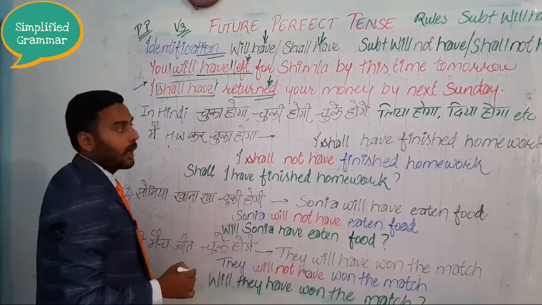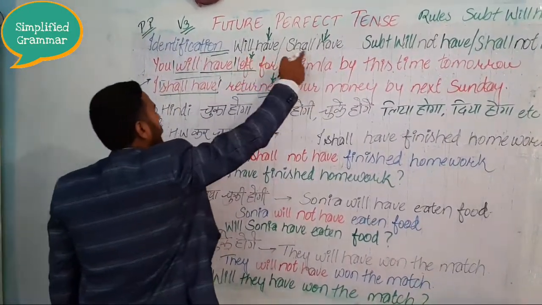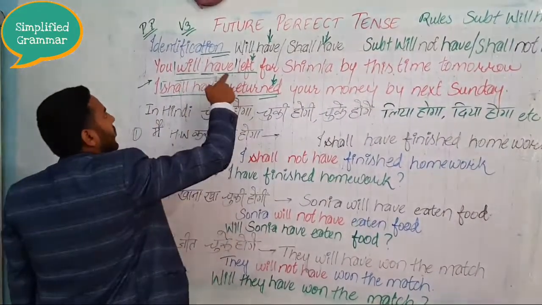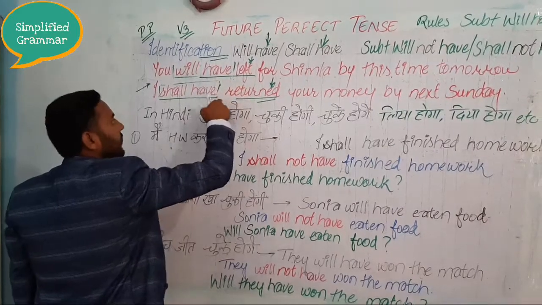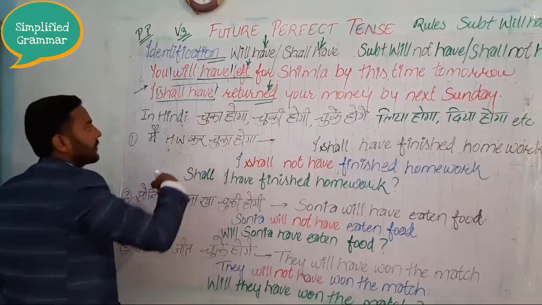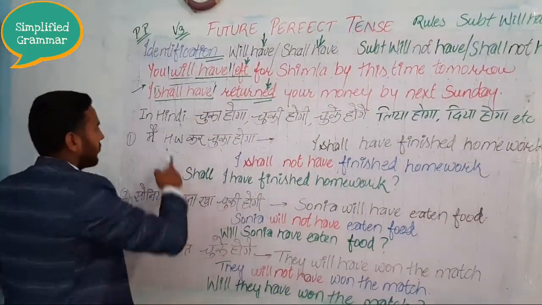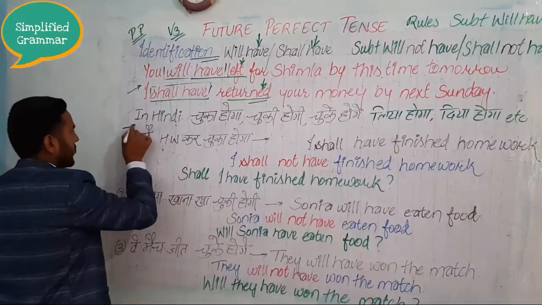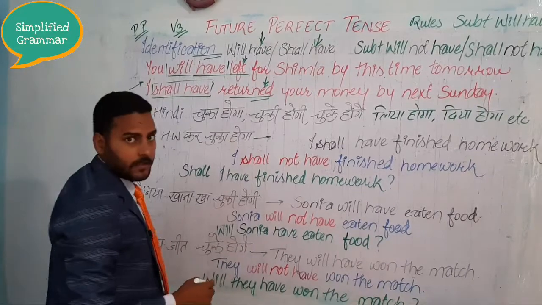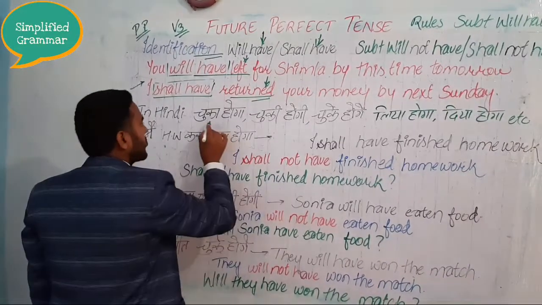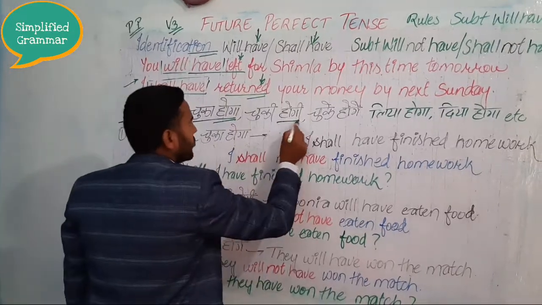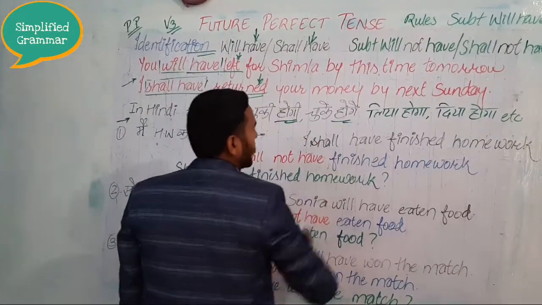Means in English you will see will have and shall have. We understood English sentences with the help of these two examples. Now we will move to its identification in Hindi. At the end of a Hindi sentence, you will hear चुका होगा, चुकी होगी, चुके होंगे.